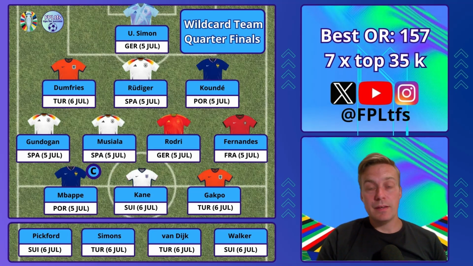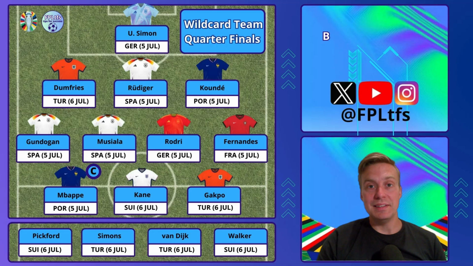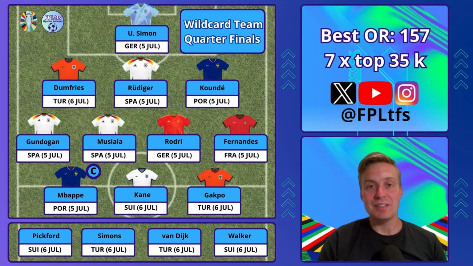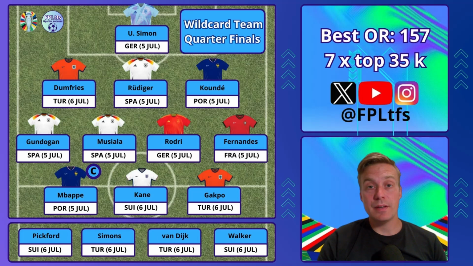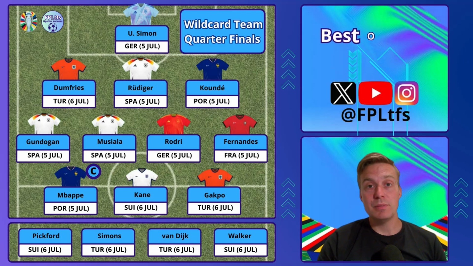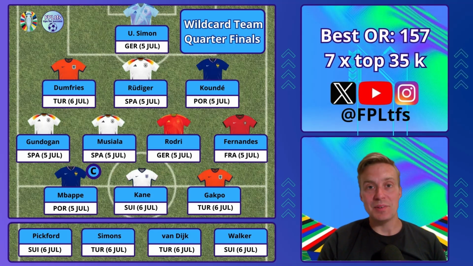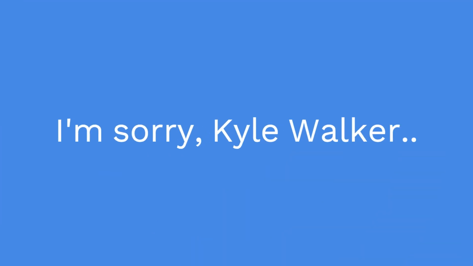Kane and Mbappe, they are nailed on and on penalties, while Gakpo has had a really good tournament so far, and he will definitely start against Turkey for the Netherlands. Gundogan and Musiala, they are in the team solely because they are really good value compared to the England midfielders, so I focused on Harry Kane and Pickford in this draft.